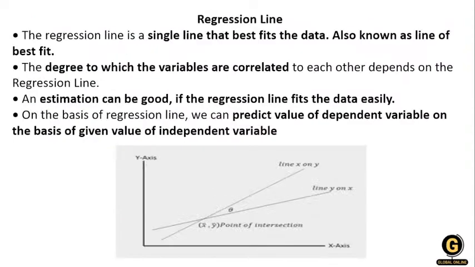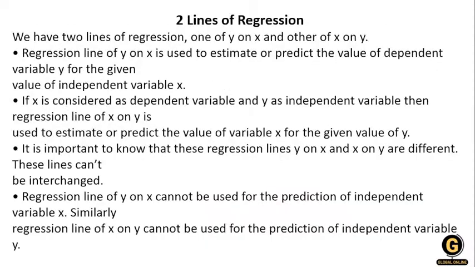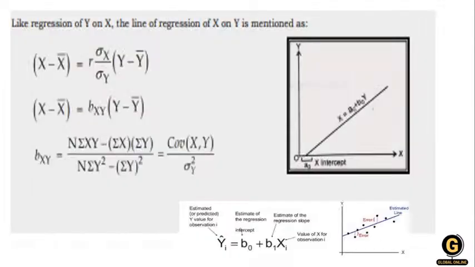Okay, then the regression line. What does regression line mean? This is the way you calculate the regression line. The regression line is a line that best fits the data, also known as the line of best fit. The degree to which the variables are correlated with each other depends on the regression line. Estimation can be good if the regression line fits the data. Let's understand the regression line in a simple way.